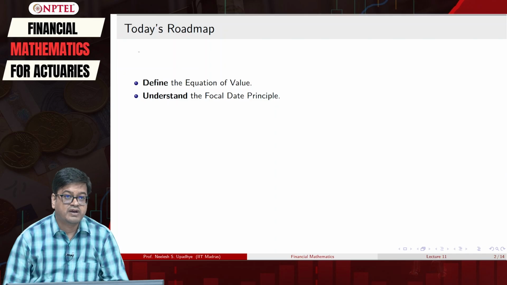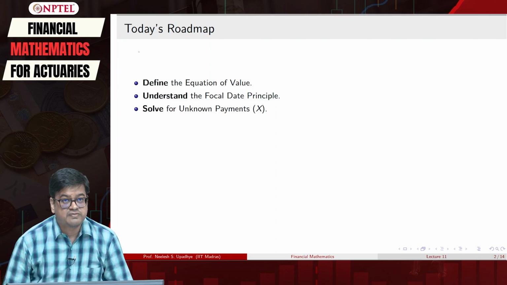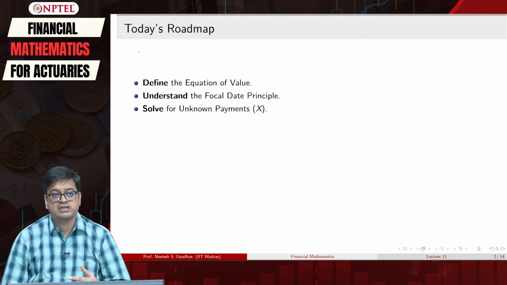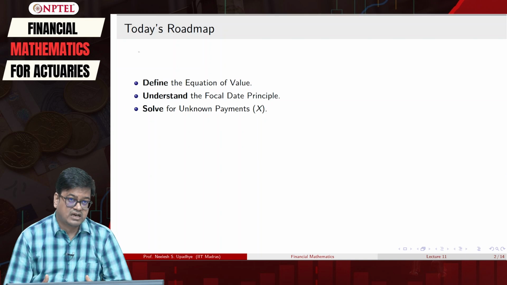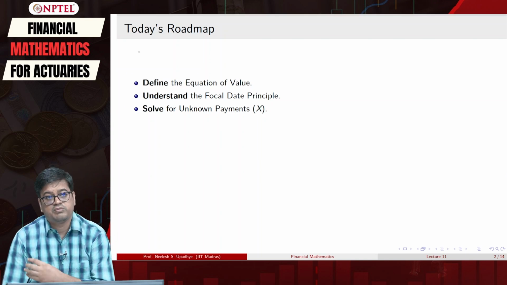Identifying this focal date is the key principle, and we will show that the focal date is our convenience, and once you identify it you can easily solve problems for unknown payments x.